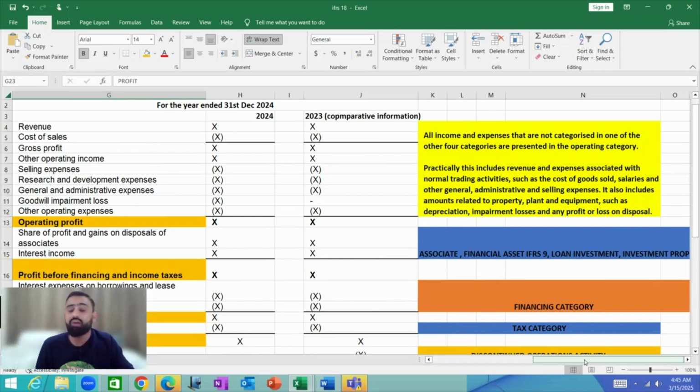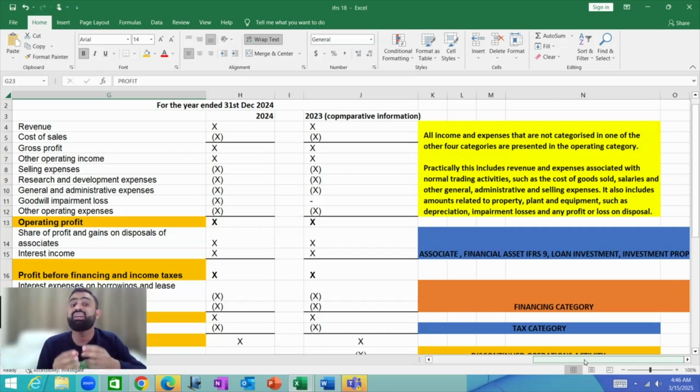Now, what would be the impact on our exam? It is very clear it would impact FR, if we talk about financial reporting. It is going to impact the preparation of the profit and loss account in a final account. So now we will present the financial statements according to IFRS 18.